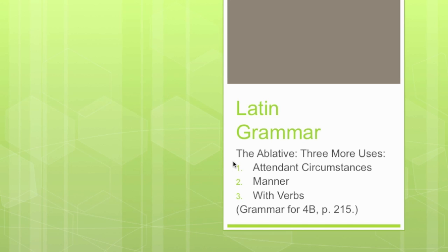In this video, we're going to look at the ablative some more. We're going to look at three more uses. One is the ablative of attendant circumstances. Another is the ablative of manner. And the third is the ablative with verbs. All these topics are covered in the Grammar for 4B on page 215.